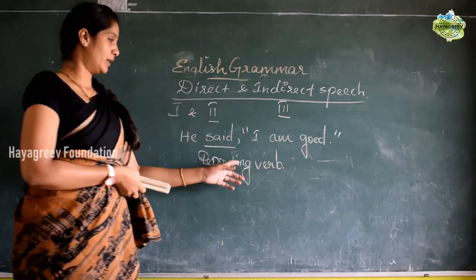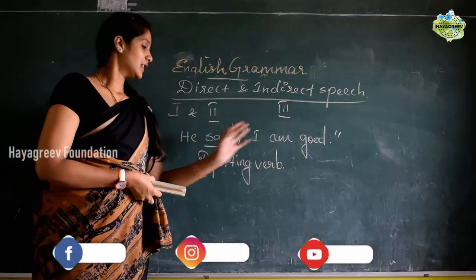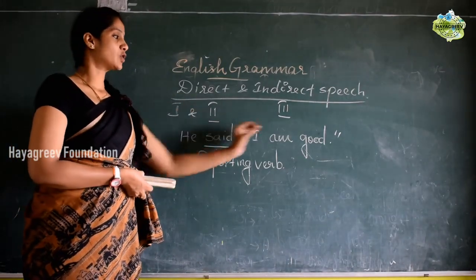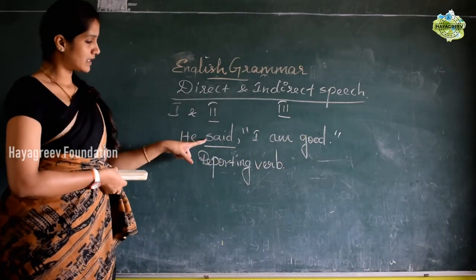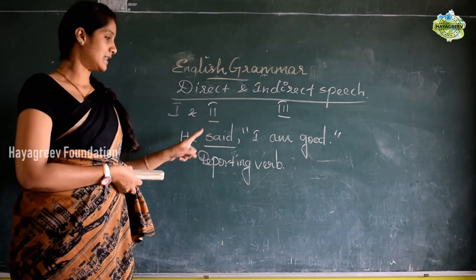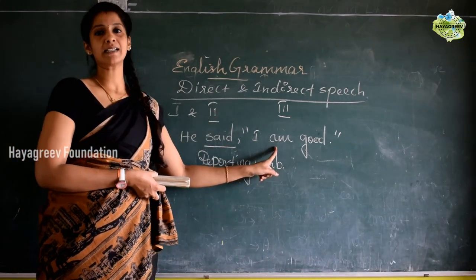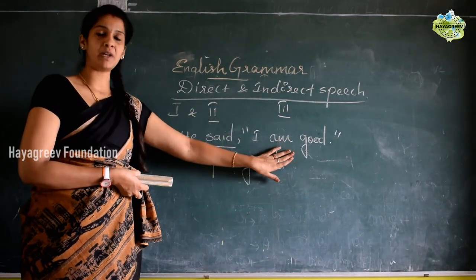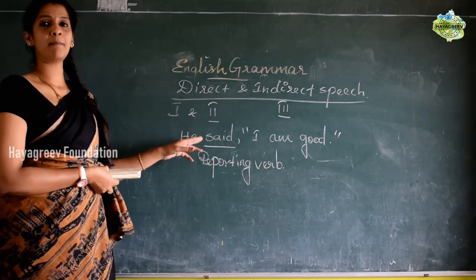So this reporting verb plays a main role in direct to indirect speech. This reporting verb itself decides whether the change should happen in the sentence or not. So now this reporting verb is in past tense. So note down, when there is a past reporting verb, you should change the sentence into indirect speech. Okay, in the indirect speech this sentence should be changed. When should you change? When the reporting verb is past tense.